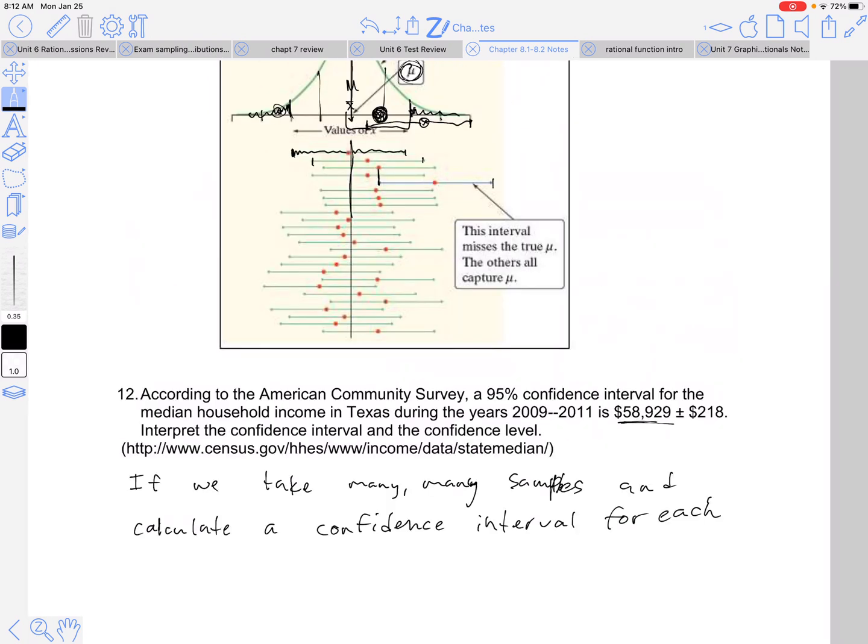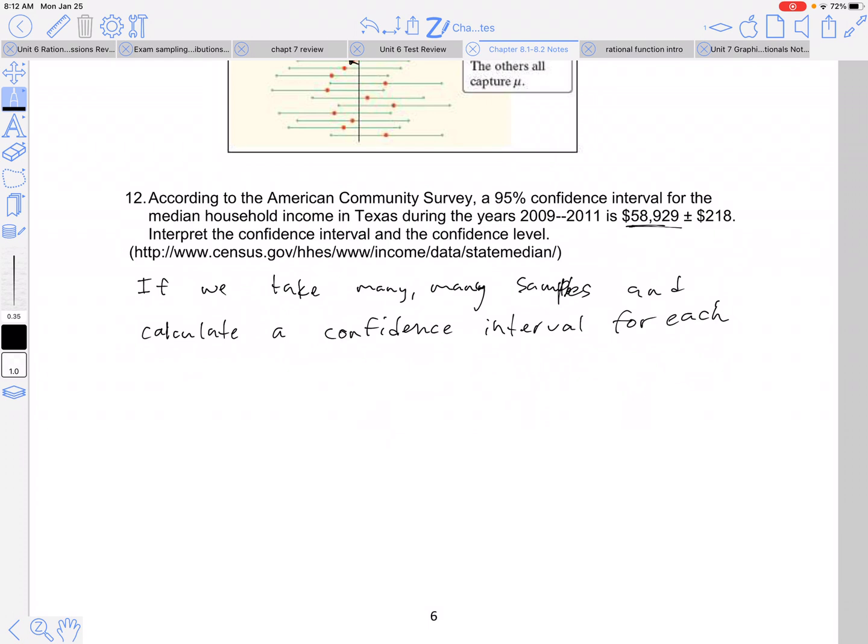So this represents a point estimate, and we calculated the margin of error, and then we created a confidence interval and did it over and over and over again many times, right? So if we take many samples and calculate a confidence interval for each, about